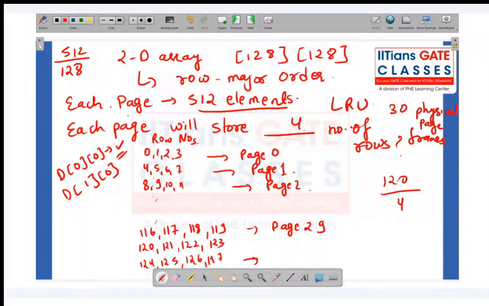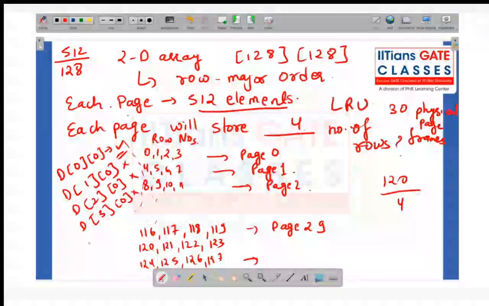Because we are accessing in column major. Will it be a page fault? No, because by that time it will be in memory. Similarly, for 2, will it be a page fault? No. For 3, no. In this case it's a page fault, and in these cases it is not. I hope it's very clear, students.